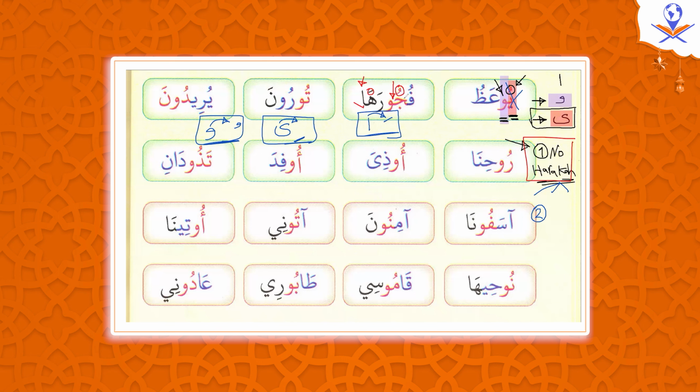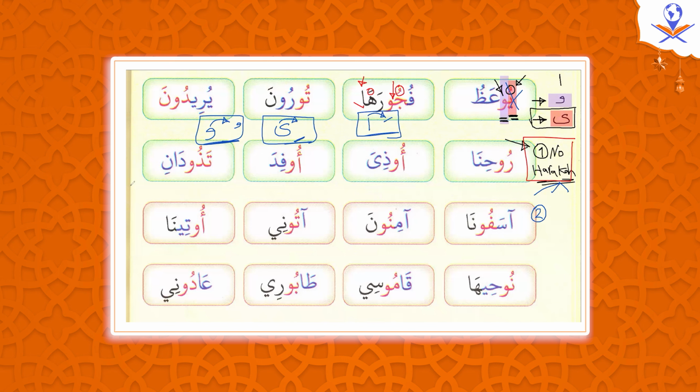So it's not waw mad then. So let's get back here. The first condition says the mad letter has to be without haraka. The second condition says the mad letter alif has to be preceded by a fatha, ya has to be preceded by a kasra, waw has to be preceded by a dhamma. So the letter before waw has to be with a dhamma.